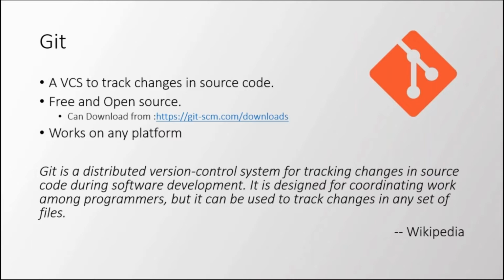So it can also be used as a coordinating tool for programmers. For example, no big project can be developed by a single person, so we need multiple developers. Multiple developers might be working on a single thing. So in that case, there needs to be some kind of coordination, and Git provides that coordination among developers or programmers.